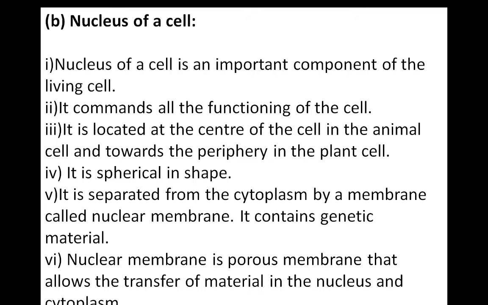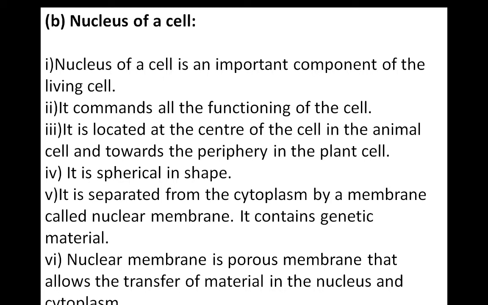Okay, in case of eukaryotes, it has a membrane-bound structure, means the nucleus has a membrane, and the membrane gives shape to the nucleus, so that it is spherical in shape. What is the other thing? The nucleus is separated from the cytoplasm by a membrane, which we call the nuclear membrane.